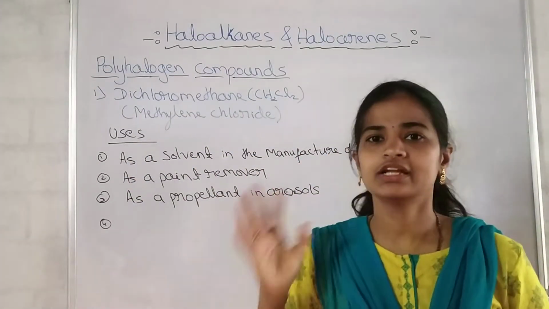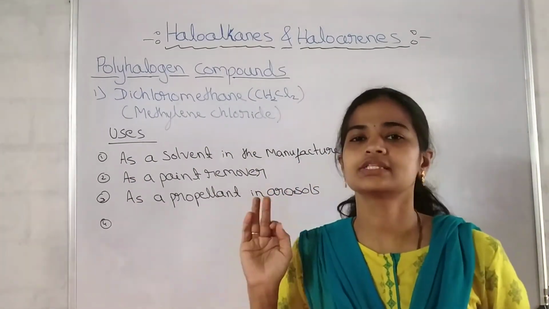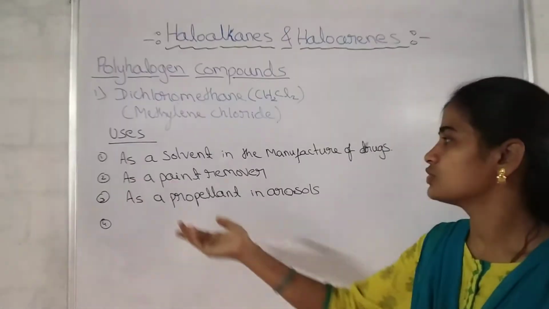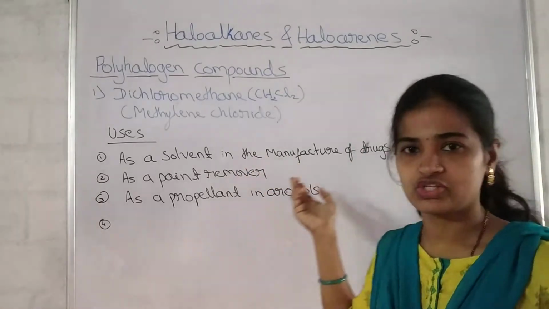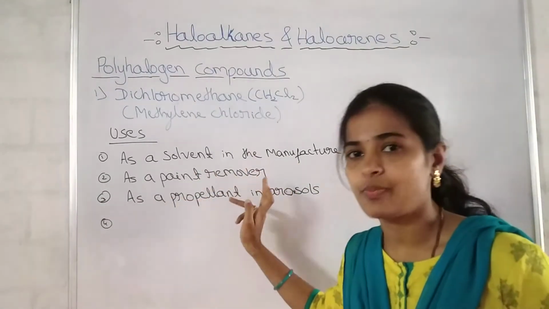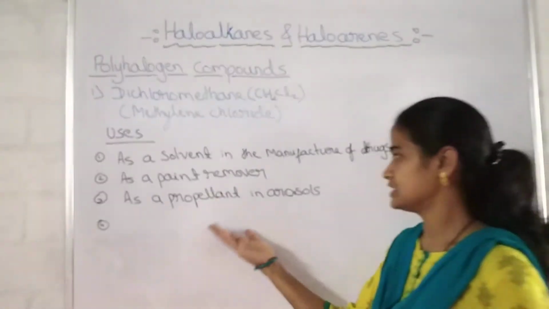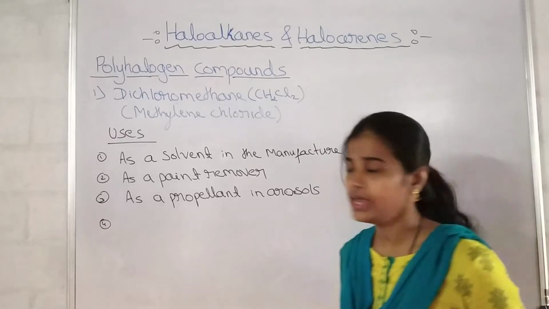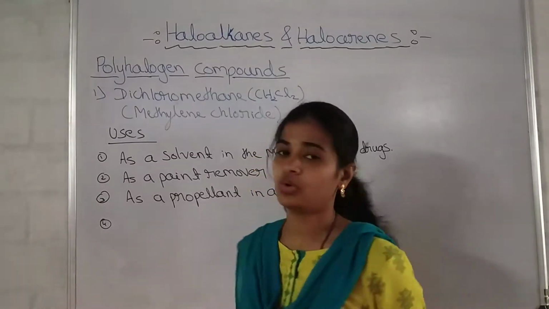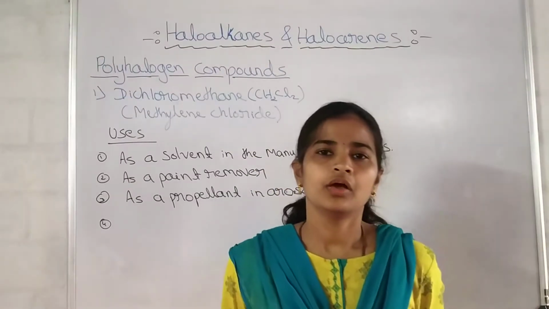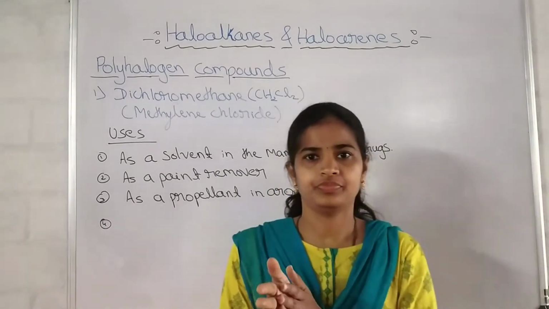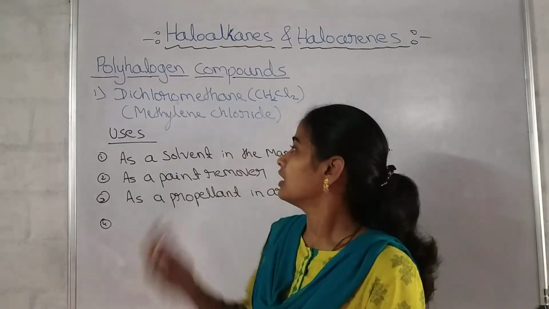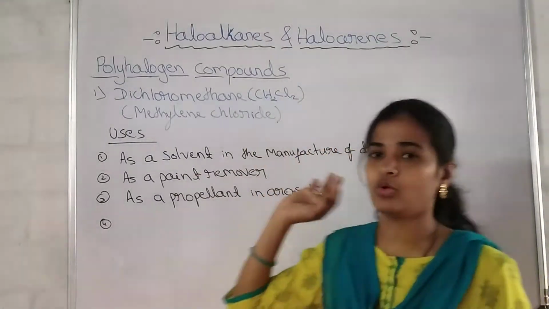Then what are the uses of this? It is used as a solvent. Dichloromethane is widely used as a solvent in the preparation of a number of organic compounds, and also in the manufacture of drugs. It is also used as a paint remover and as a propellant in aerosols. But it is very harmful when we are exposed to a polyhalogen compound like dichloromethane.